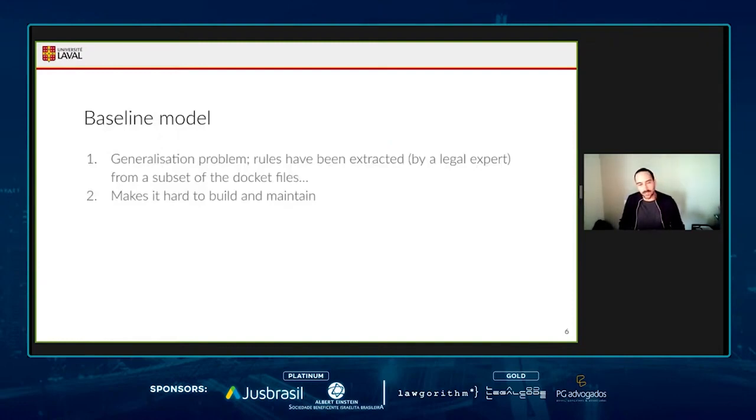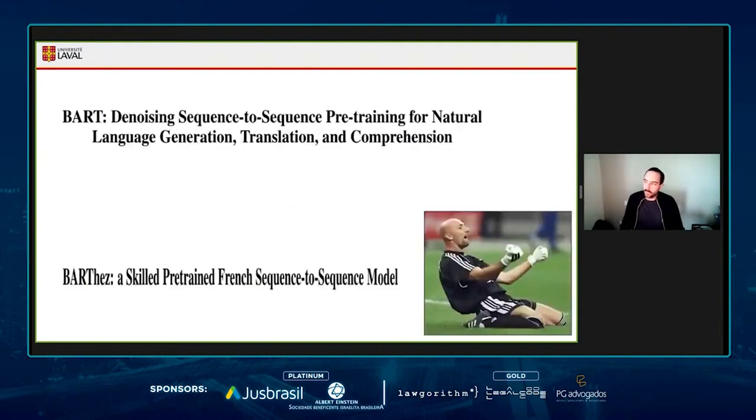However, we had a couple of generalization problems with this model, because the rules had been extracted first by a legal expert, but from a subset of the docket files. And a rule-based language generator may be hard to maintain and even to build, as you've got to have a sense of how the legal system works, what the abbreviations are, and things like that. So we hopefully want to solve this problem or replace this rule-based generator with some deep learning sequence-to-sequence generators.